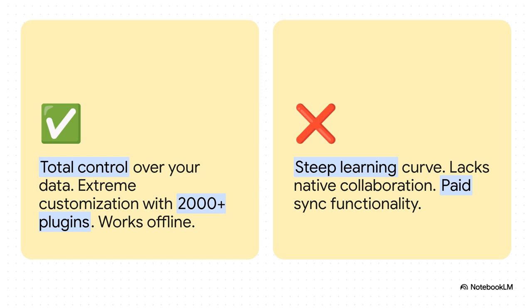And with Obsidian, here's the deal. On one hand, you get absolute power, total privacy, and you can customize it endlessly with thousands of community plugins. It even works offline, but all that power comes with a price. It's got a pretty steep learning curve, and it's just not built for working with a team in real time right out of the box.